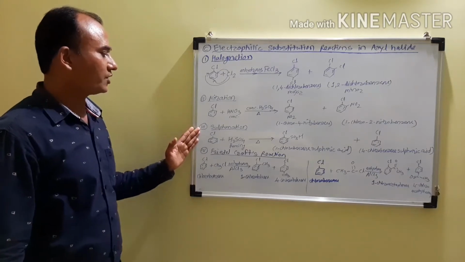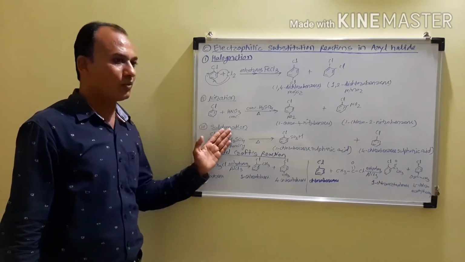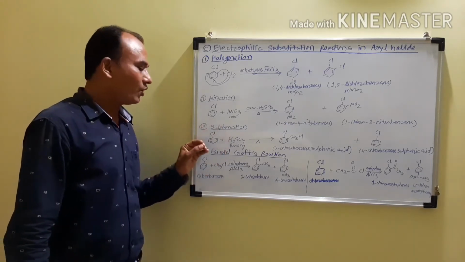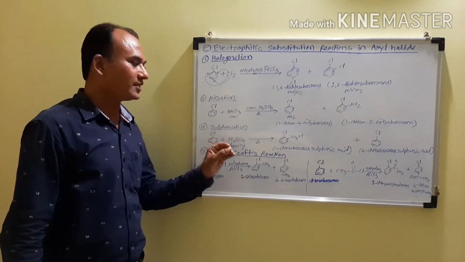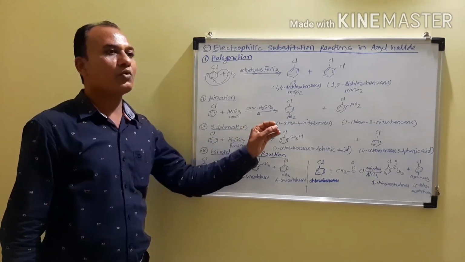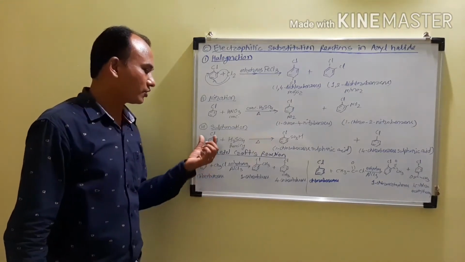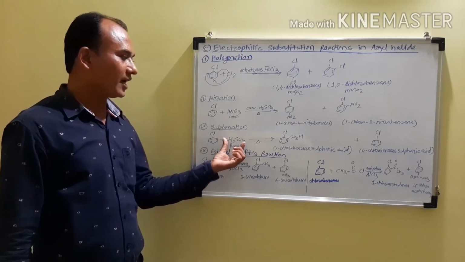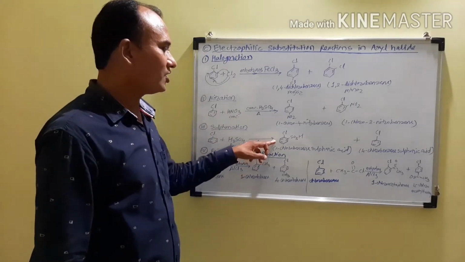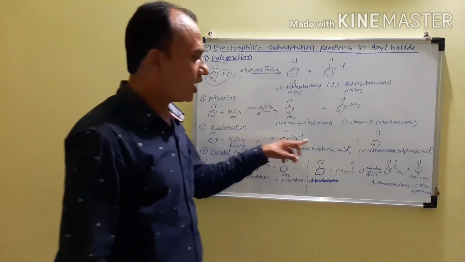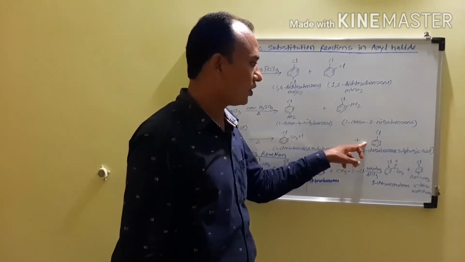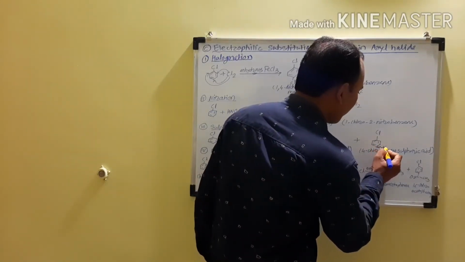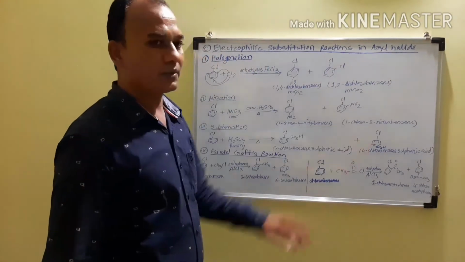The third type of reaction which is given by the halogens is sulfonation. It means the reaction with fuming sulfuric acid. When halogens react with fuming sulfuric acid, it gives the corresponding ortho and para substituted products. So when chlorobenzene is heated with fuming sulfuric acid, it gives 2-chlorobenzene sulfonic acid, that is the ortho product, and the second product 4-chlorobenzene sulfonic acid, which is the para product, and this will be the major product.